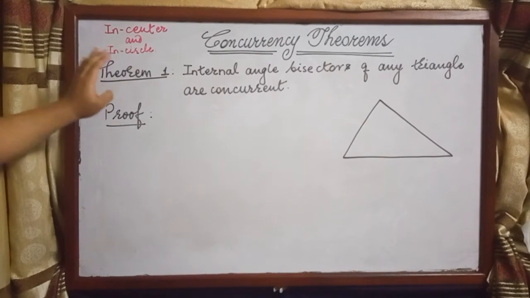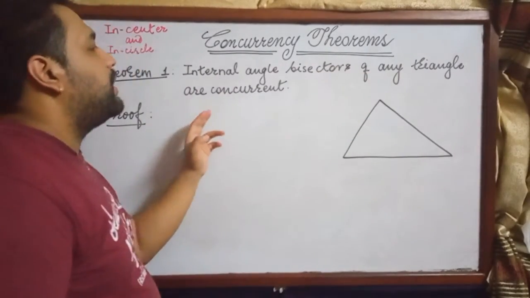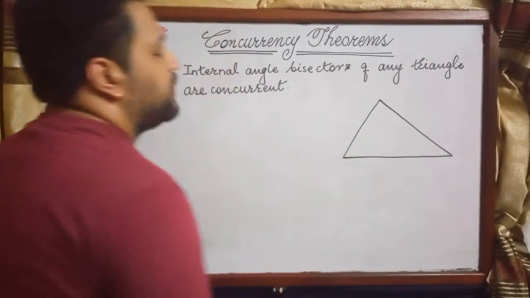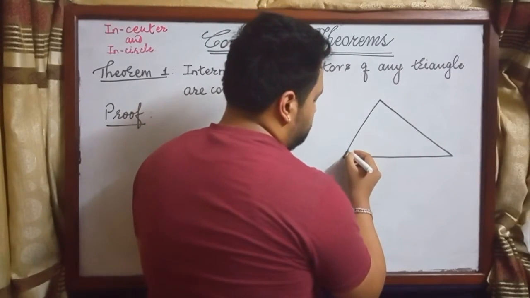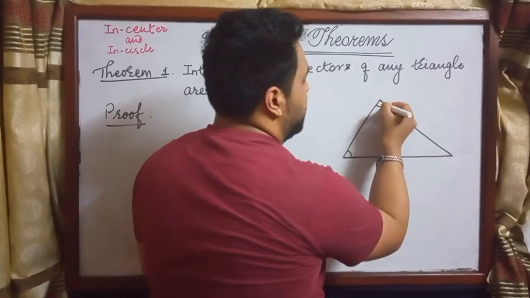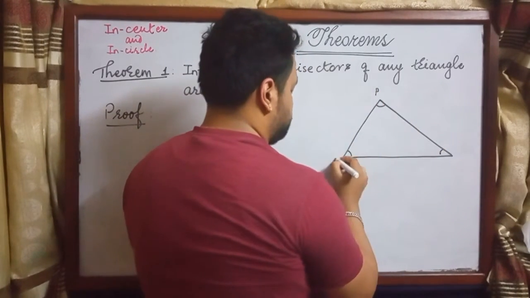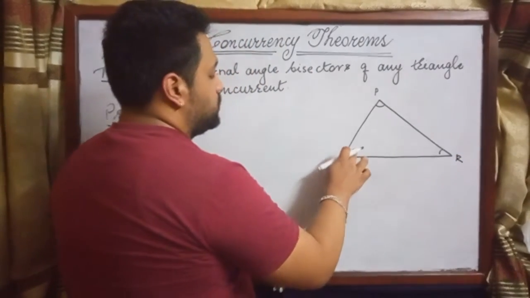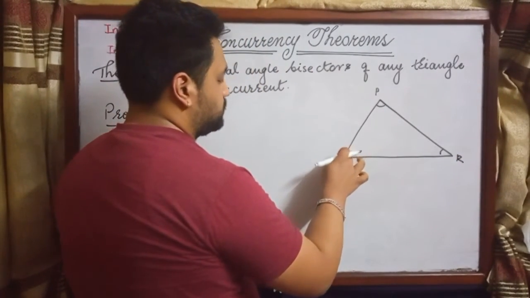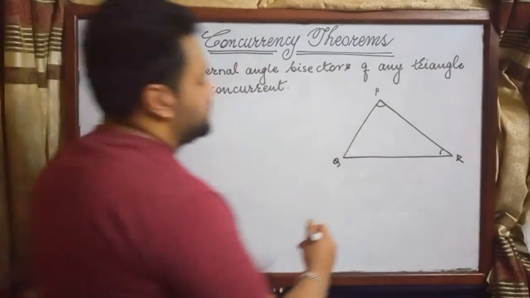Okay, the internal angle bisectors of any triangle are concurrent. By internal angle bisectors, we mean the bisector of this angle, the bisector of this angle, and the bisector of this angle. Okay, internal angle bisectors. Now, to show that they are concurrent, let us suppose